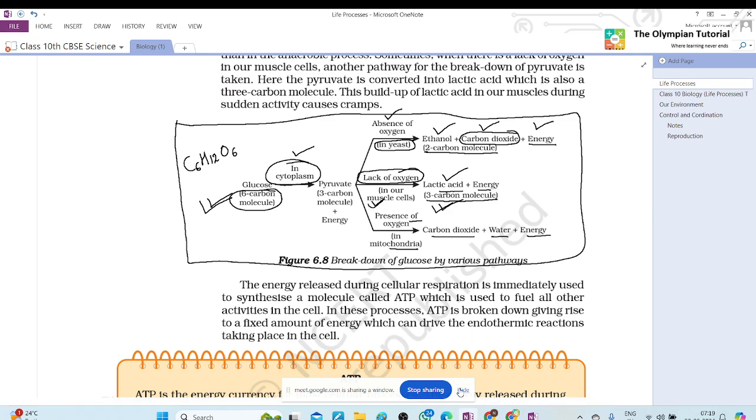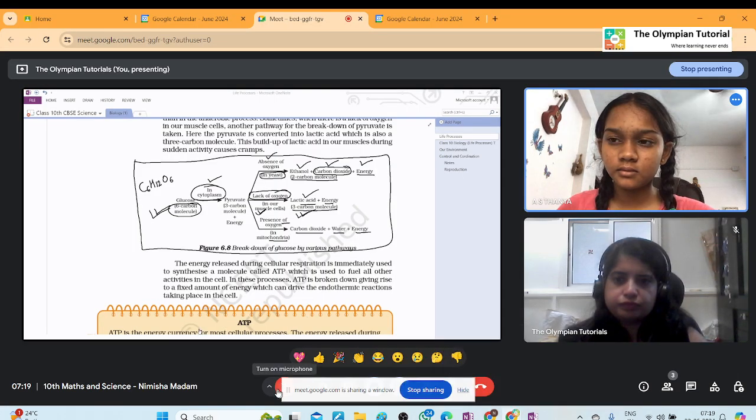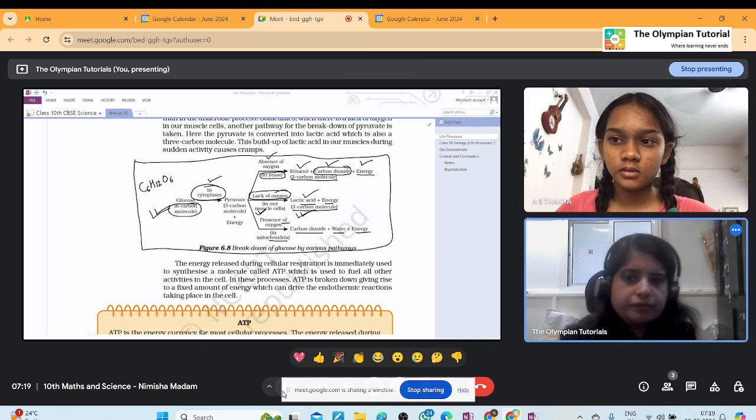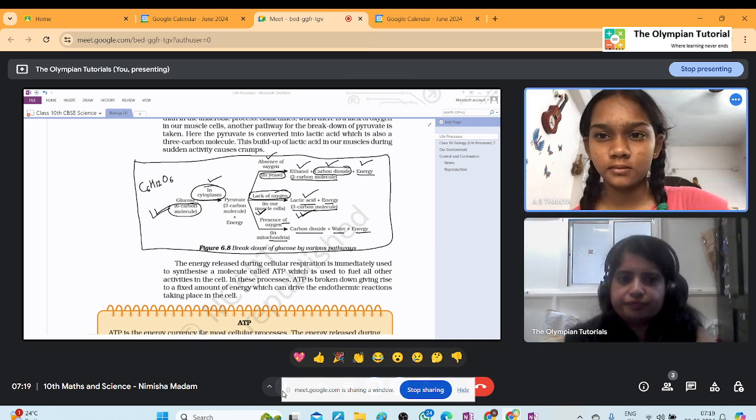Ma'am, the breakdown of glucose is called glycolysis. Breakdown of glucose, is it known as glycolysis? Glycolysis. This is correct.